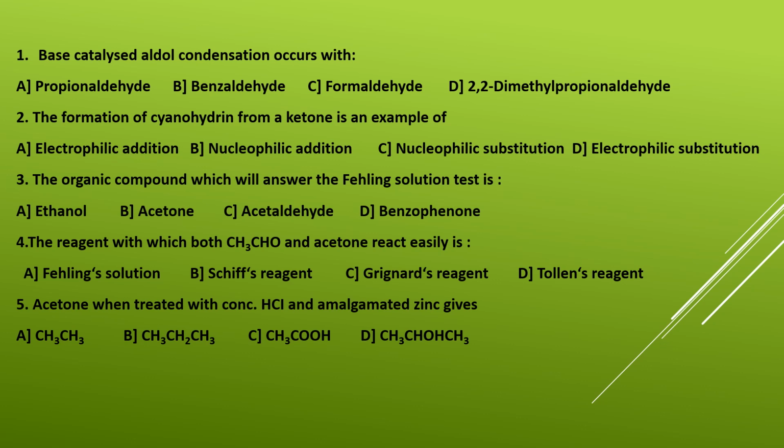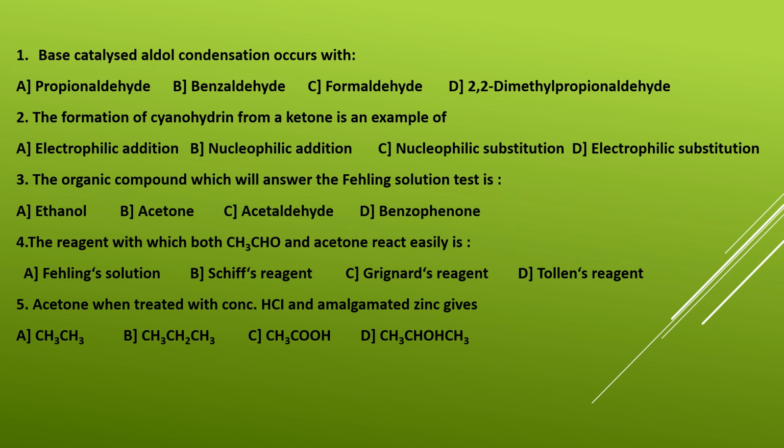Fifth question, acetone when treated with concentrated HCl and zinc amalgam gives. So this is reduction of acetone with zinc amalgam and concentrated HCl. Listen to the options carefully. A. CH3CH3, that is ethane. B. CH3CH2CH3, that is propane. C. CH3COOH acid and D. CH3CHOHCH3, that is isopropyl alcohol.